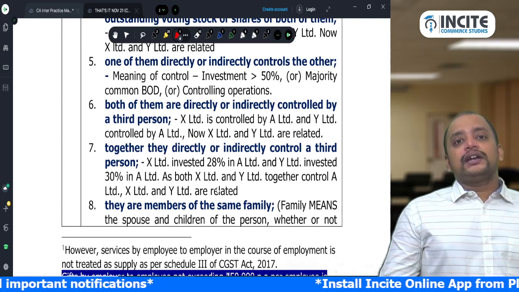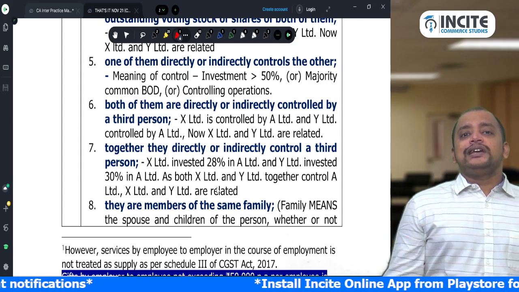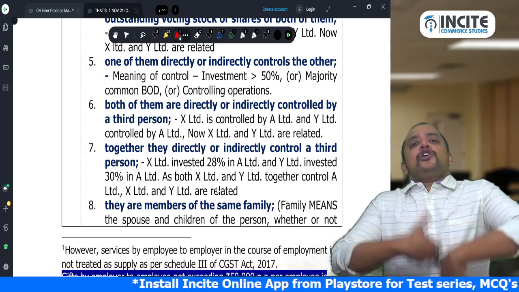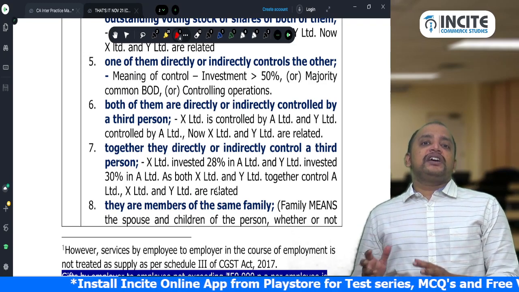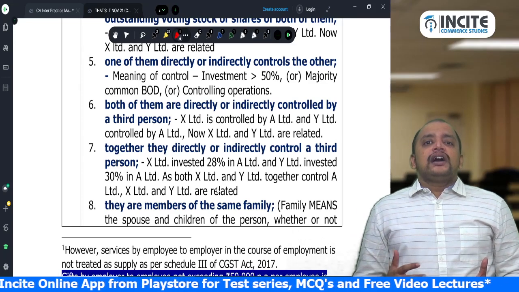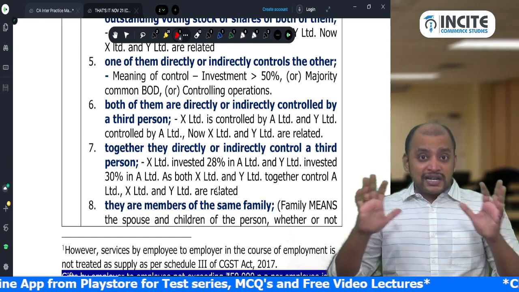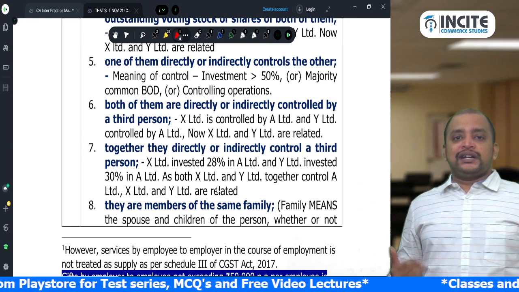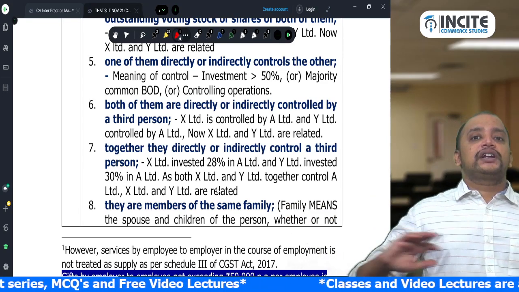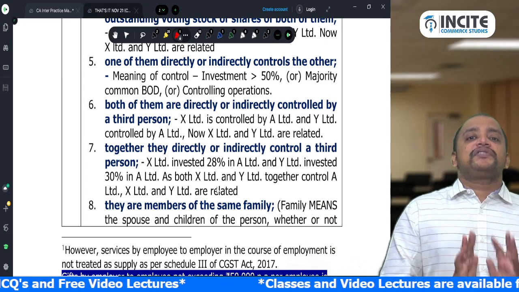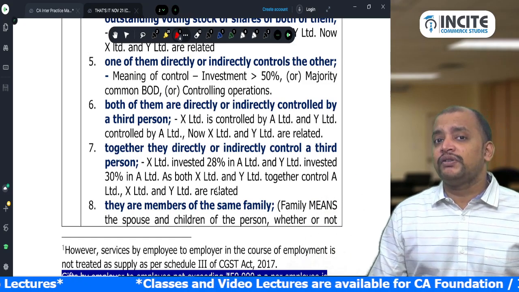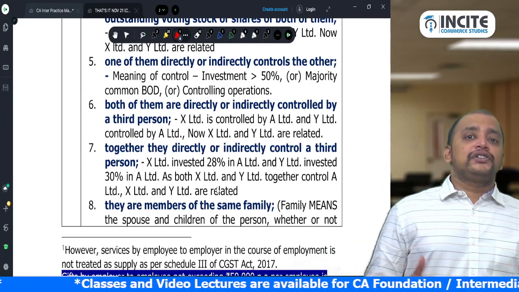And then the next one: they are members of the same family. Family is defined. Spouse and children, whether or not dependent, will always be considered as family, whereas parents, grandparents and brothers and sisters will be treated as family if they are wholly and mainly dependent. And remember, in-laws will never come under family for the purpose of this family definition. In-laws are not treated as related. Son-in-law, brother-in-law, father-in-law, mother-in-law, none of these people will come. And grandchildren are not given, only children are given.